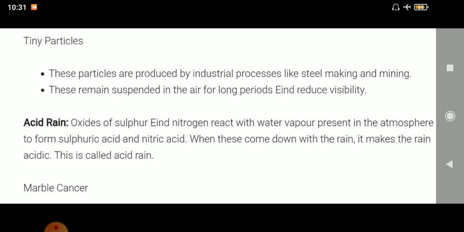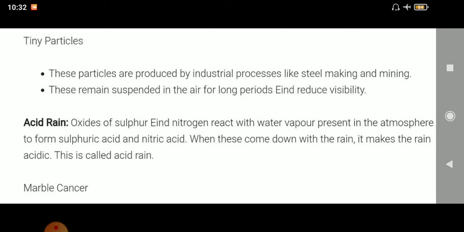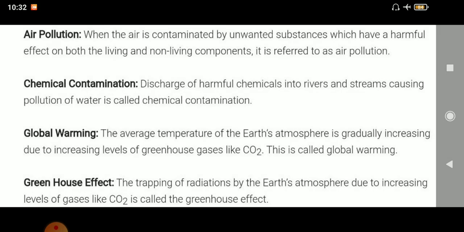Acid rain, which reacts with water. The oxides of sulfur and nitrogen which are present in air, they react with water and cause acid rain. This acid rain corrodes the structure of marble and very tall buildings and monuments. That degradation of marble is known as marble cancer.